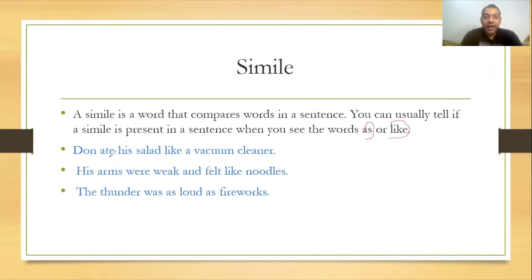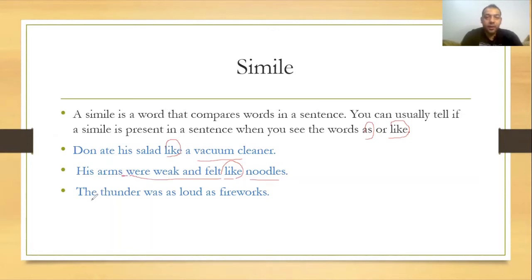So, Don ate his salad like a vacuum cleaner. Okay, so I described Don, okay, as what? A vacuum cleaner when he ate. Okay, his arms were weak and felt like noodles. Of course, noodles are very weak. Okay, so here I'm describing his arms as noodles.